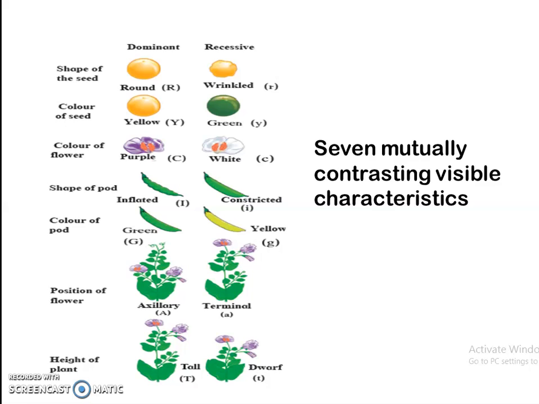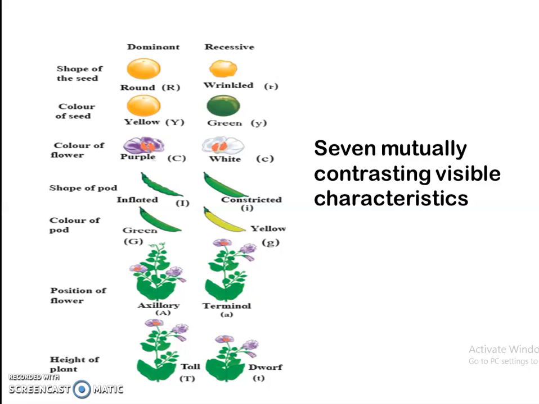First is the shape of the seed. Round is the dominant characteristic and wrinkled is the recessive characteristic. Color of the seed: yellow, dominant characteristic, and green, recessive characteristic.